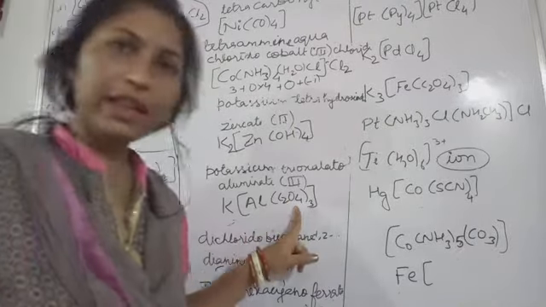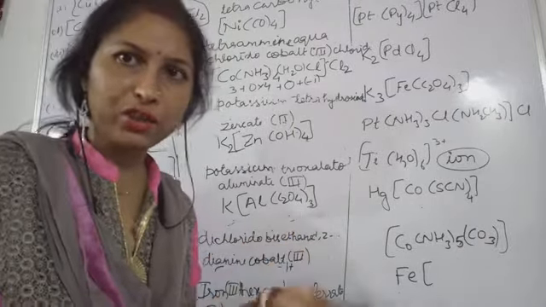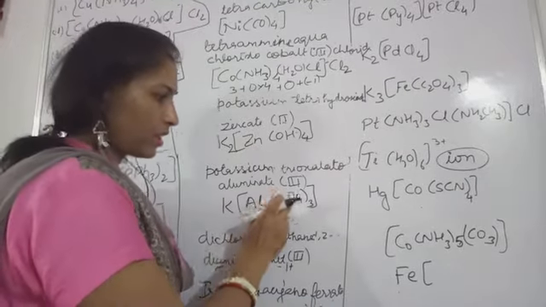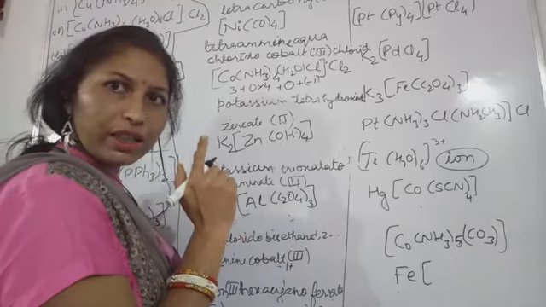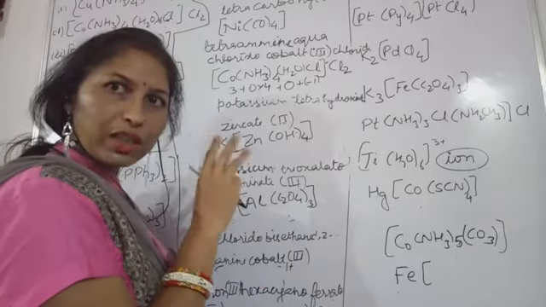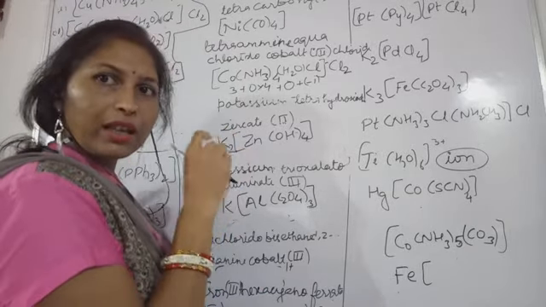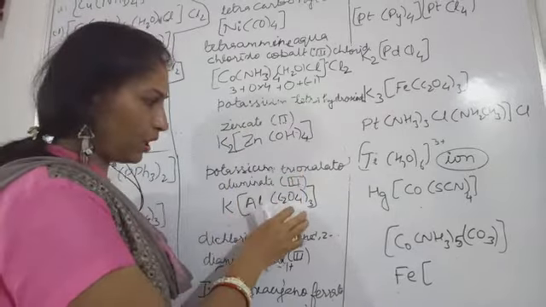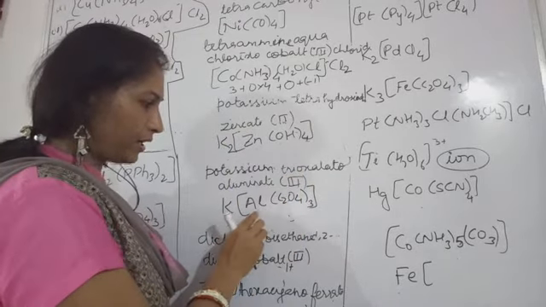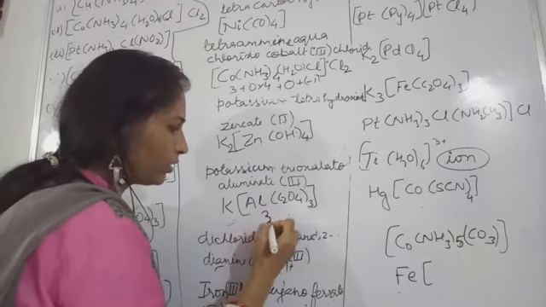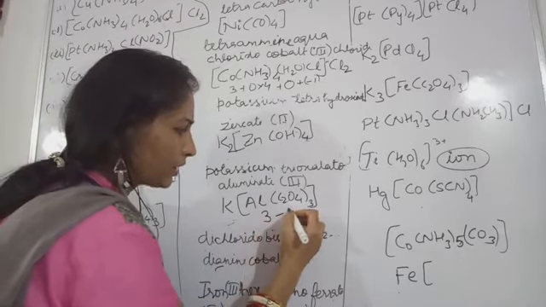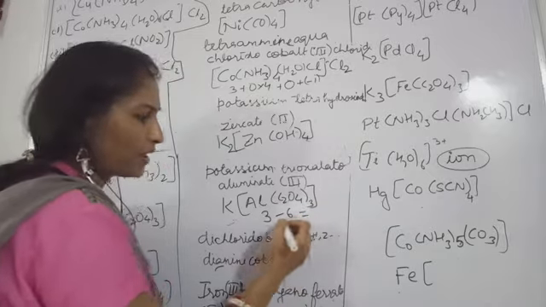Now these 3 oxalate ions we have. What charge do oxalate ions possess? -2 charge is associated with each. So -2 into 3, one oxalate ion possesses -2 charge, so 3 oxalate ions give -6 charge. And this aluminium has an oxidation number of 3. So 3 minus 6 will give you how much?